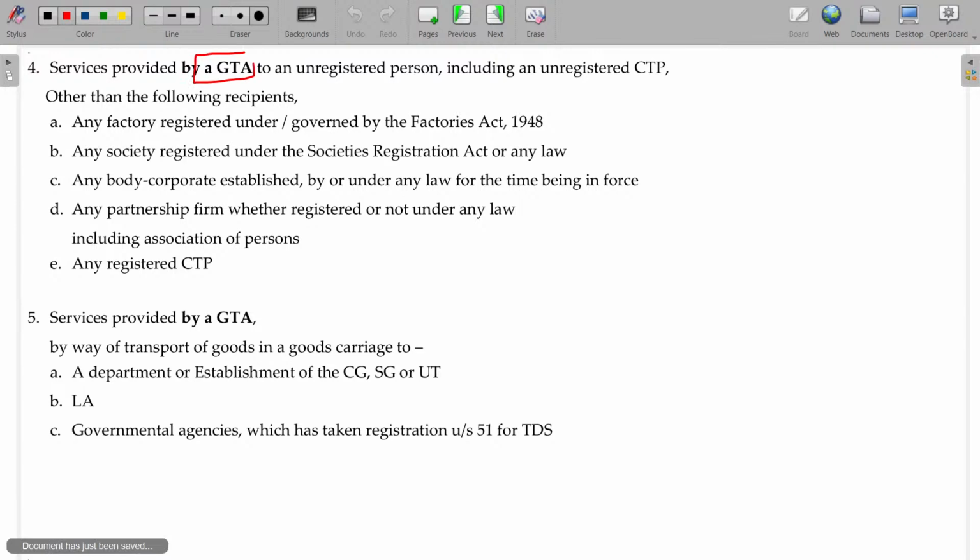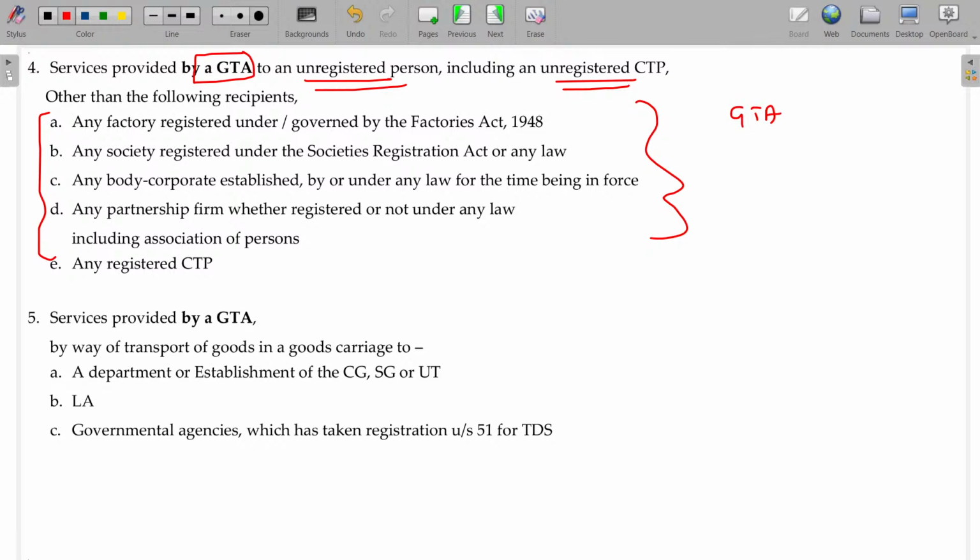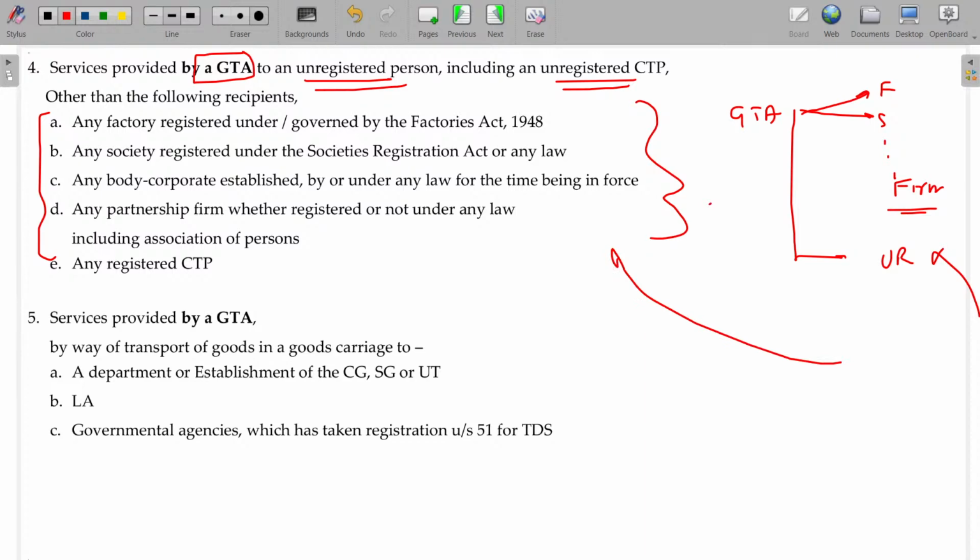Services provided by GTA to an unregistered person, including unregistered CTP, then GST will not be applicable. Otherwise, GTA will be applicable under RCM basis. We have already studied GTA services under RCM. If GTA renders services to a registered factory, society, and so on, all these are registered. In case of a firm, registration is not required. But if the recipient is unregistered, then it is exempted. So it is covered here. Rest is covered on RCM basis.